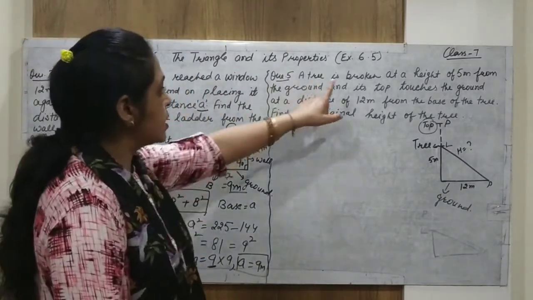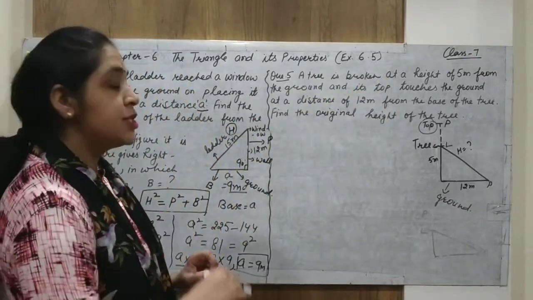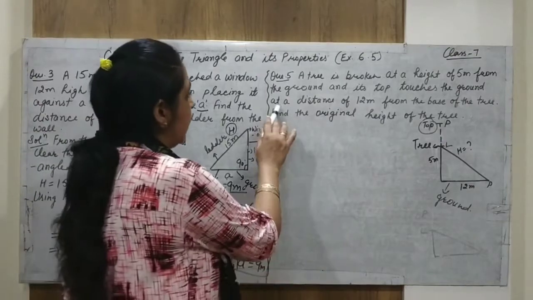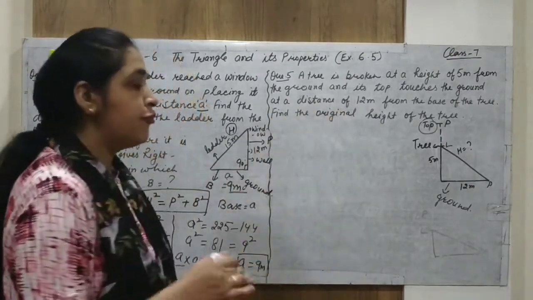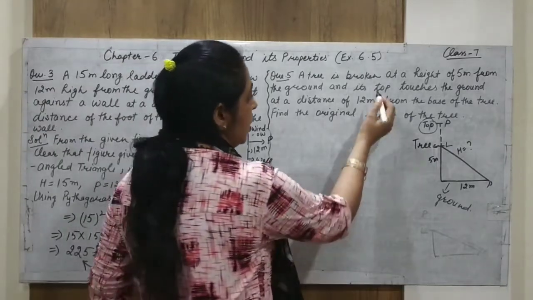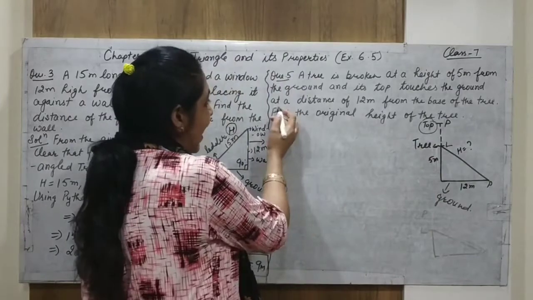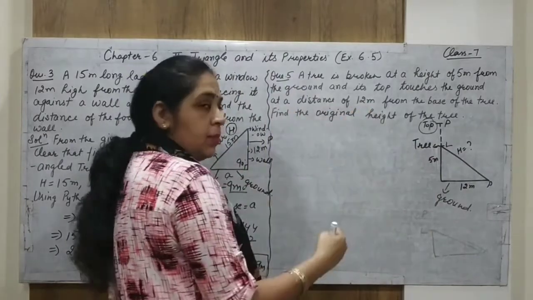So a tree is broken at a height of 5 meters from the ground, and its top touches the ground at a distance of 12 meters from the base. 12 meters from the base, what does it mean? Top touches the ground at a distance of 12 meters from the base.